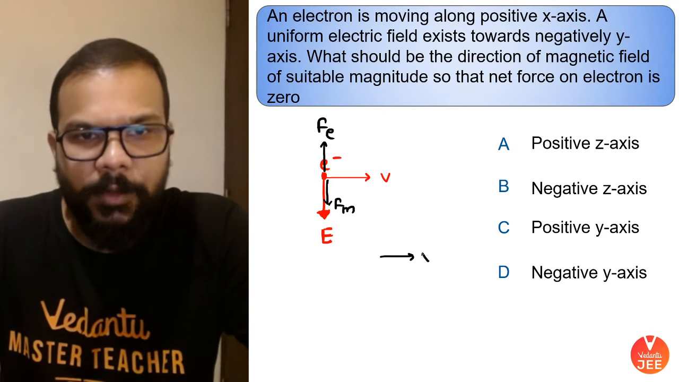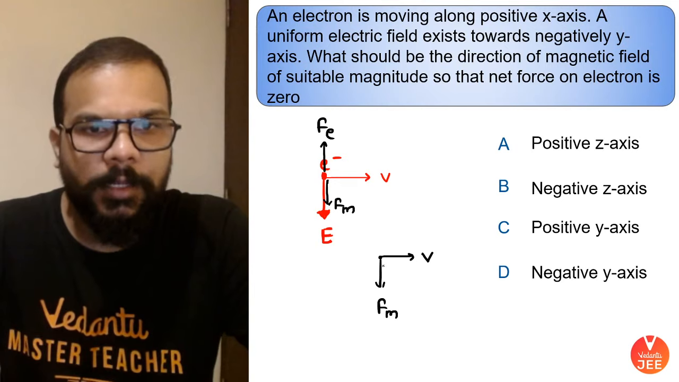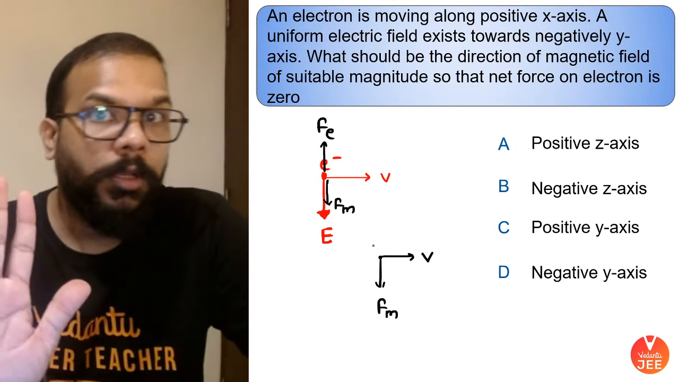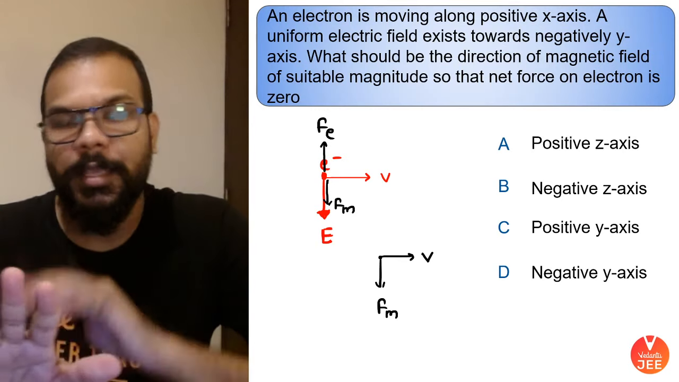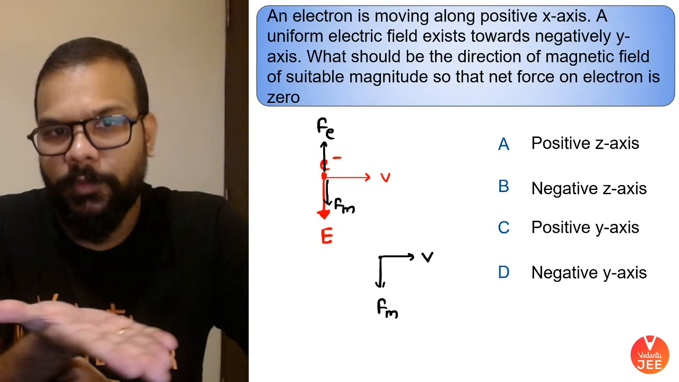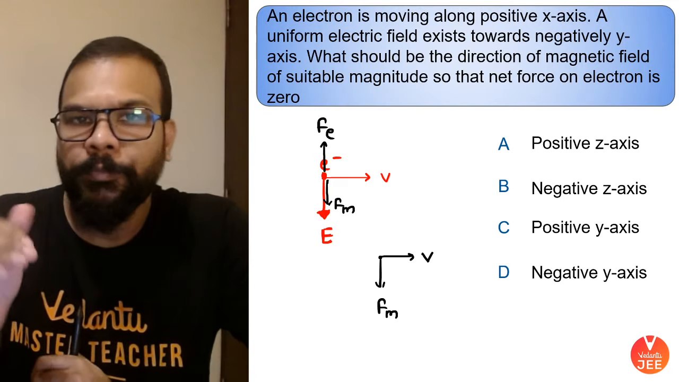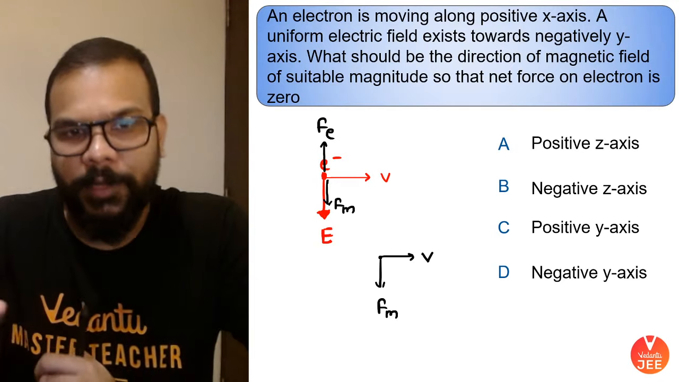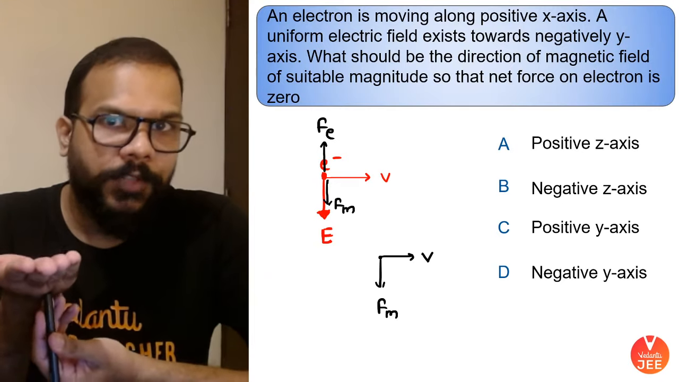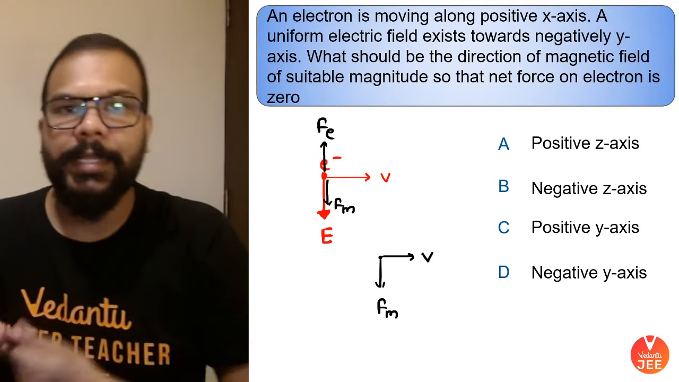So if you have velocity in this direction and we want the magnetic force in this direction, then we have to use the right hand palm rule, but on an electron. That means the back of the palm is facing downward, and the velocity vector is towards the positive x-axis. Use your right hand, guys. Your thumb should point towards the velocity direction, and here we use the back of the palm because it is a negative charge, so it is pointing downward. So the fingers are pointing inside the screen.